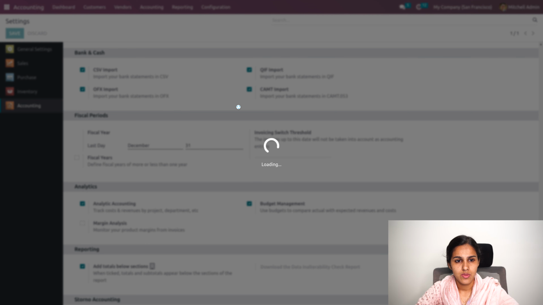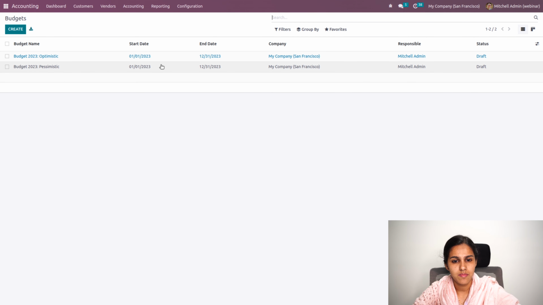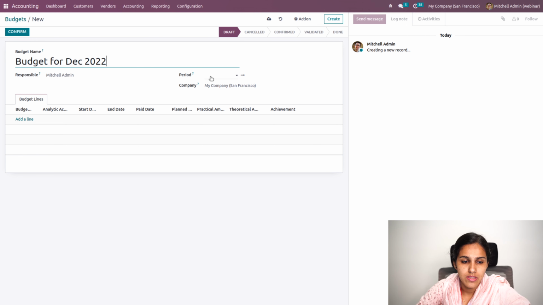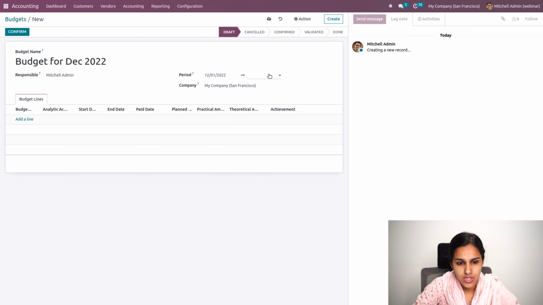Okay. Now go to accounting, and go to budgets. Here you can create a budget for a particular project, a particular duration, or even a yearly budget as well. I'll be creating a budget for December 2022. The responsible person is the login person, that is Michelle admin,